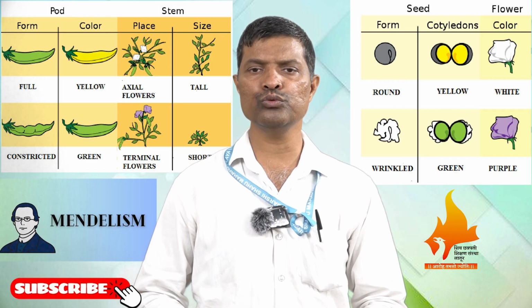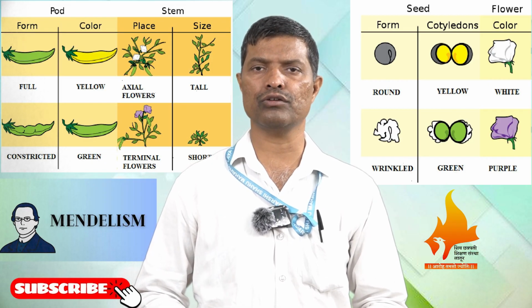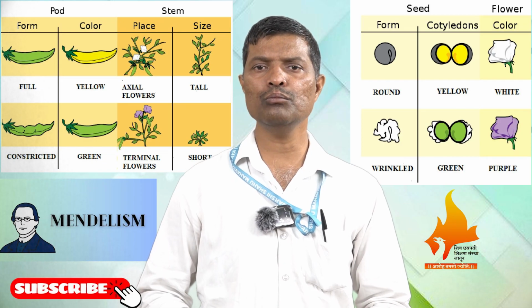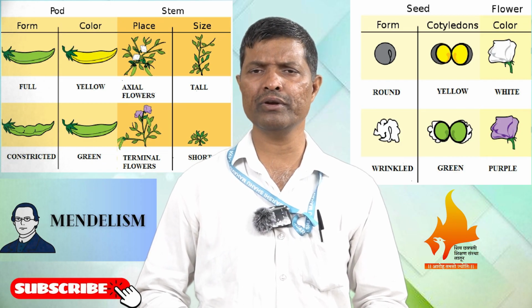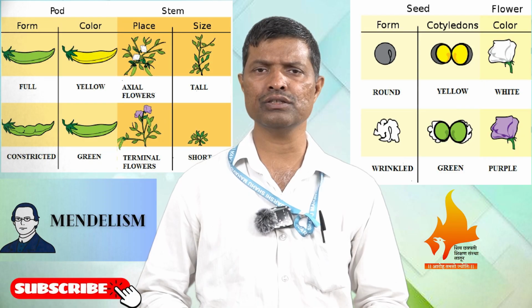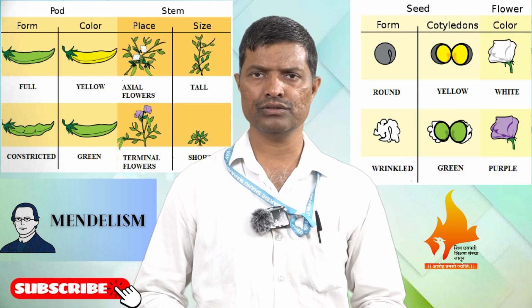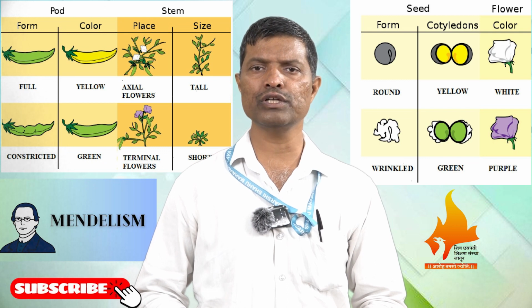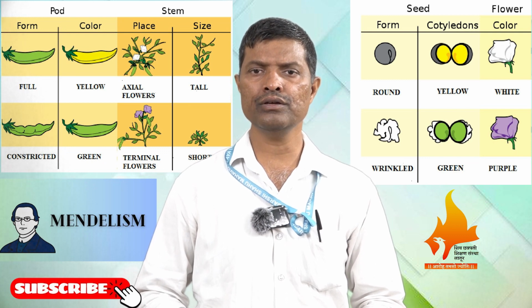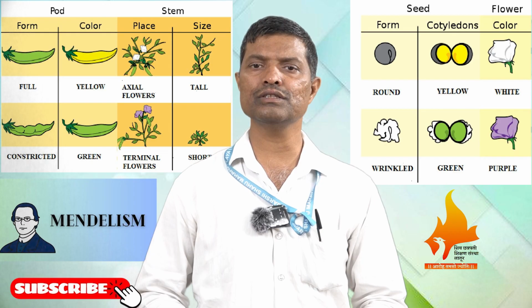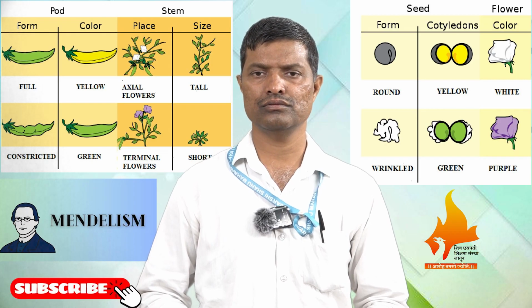He first tried to do the monohybrid process. So what is a monohybrid cross? A monohybrid cross means we take two homozygous parental varieties having two contrasting forms of a single character.